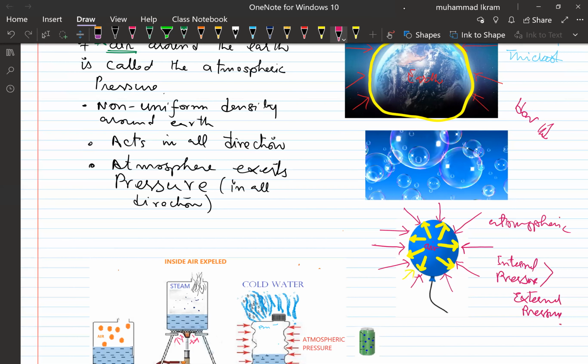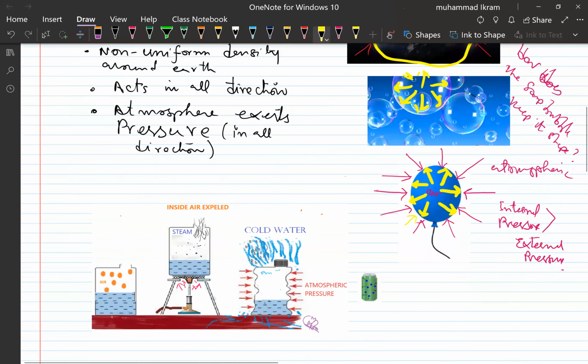How does the soap bubble keep its shape? This is the reason: the interior pressure inside it is equal to what? It is equal to the external pressure, right? And because this external pressure and the internal pressure are equal, this causes the soap bubble to maintain its shape, right? And so this is all about what? This is all about the atmospheric pressure.